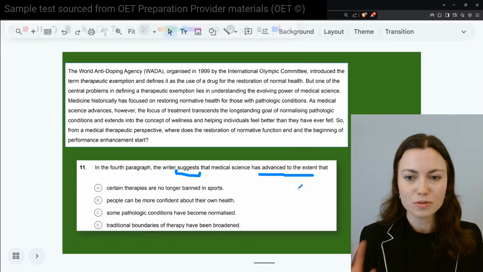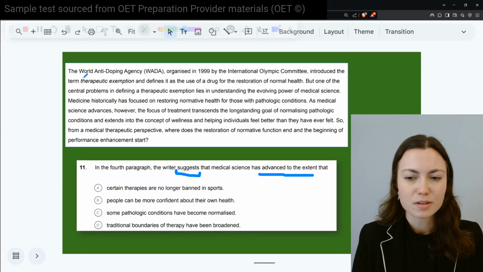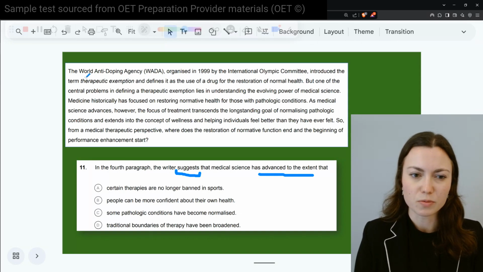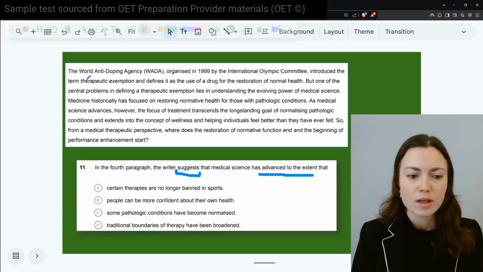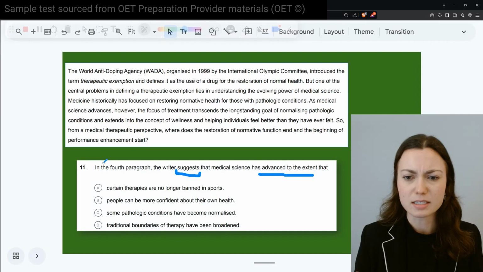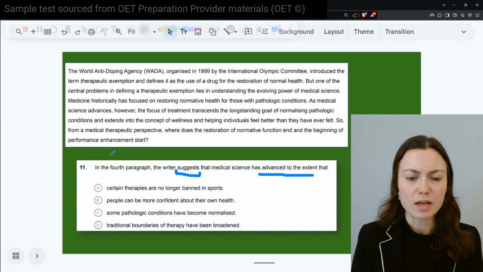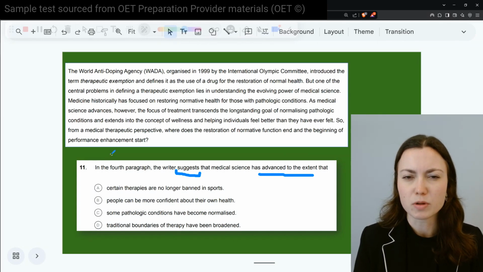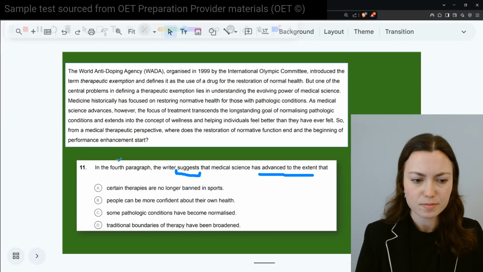All right, so hopefully now that you're finished reading, there's a lot of talk here about the therapy part, right? And what was previously done and what's now being done and what's allowed and all of that. So that's certainly something to be aware of. If you're seeing the same sort of language again and again in different treatment and therapy and whatnot, it probably will cause some confusion because of how similar some of this language is. So what do we have for A? Certain therapies are no longer banned in sports.